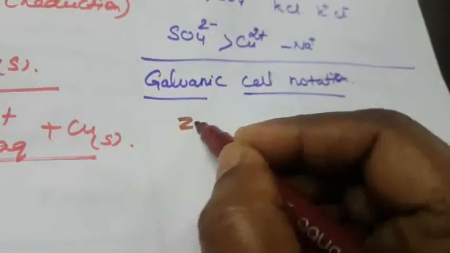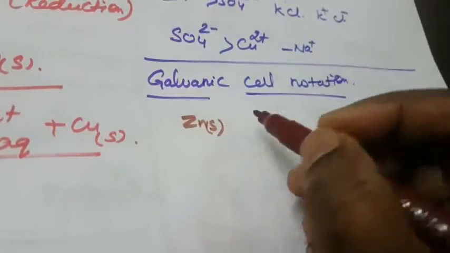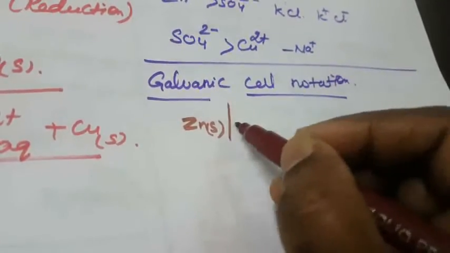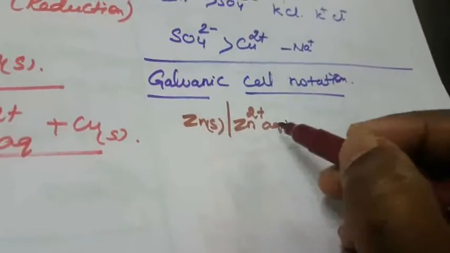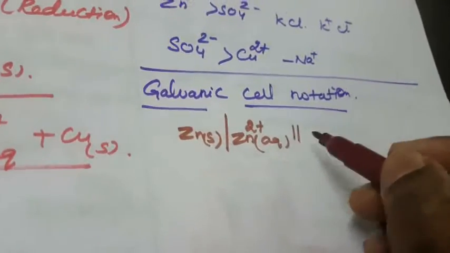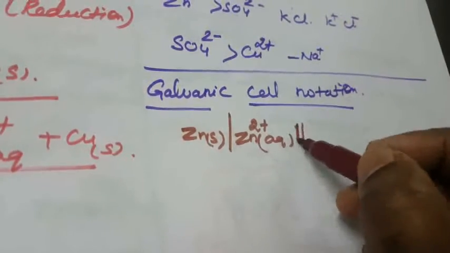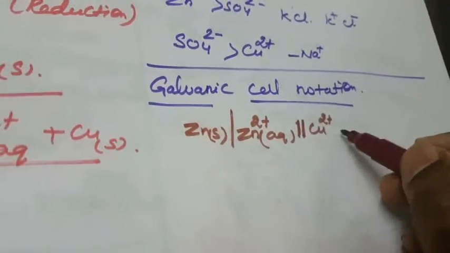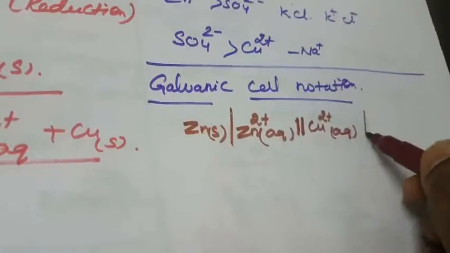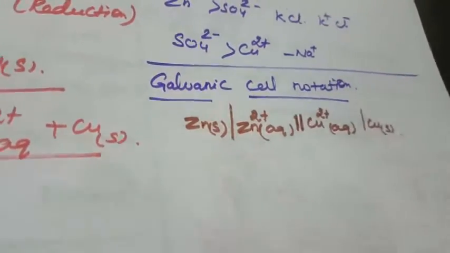First, Zn in the solid state. Then the Zn2+ ion in aqueous solution. The double line represents the salt bridge. Then Cu2+ aqueous, and Cu solid. What is the meaning of that? Here, the left side.